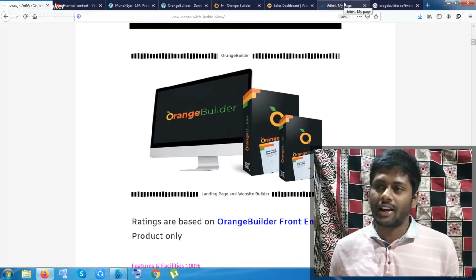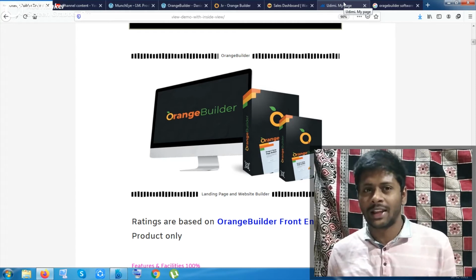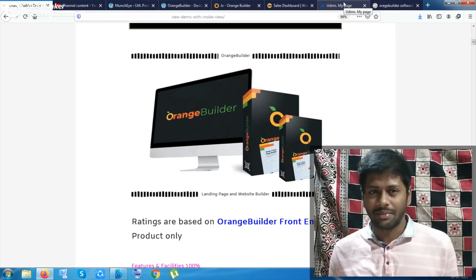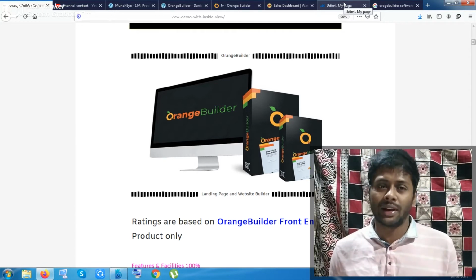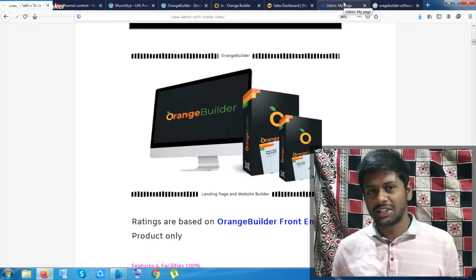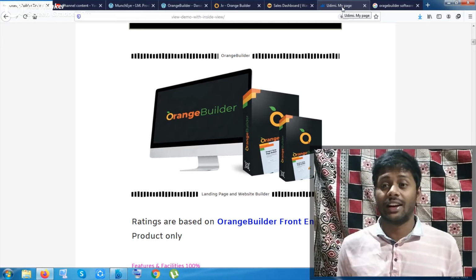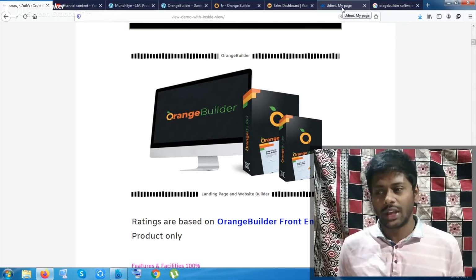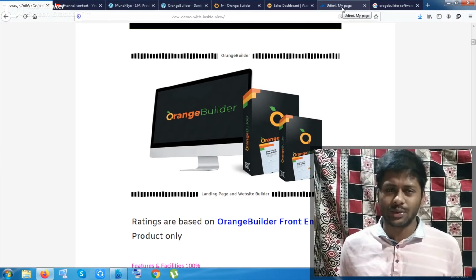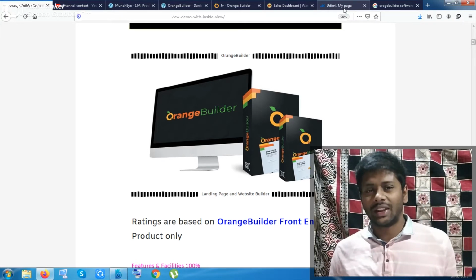So you can see I have also created a page for Orange Builder. Those people who are top affiliates run their ads to their email IDs. I make so many grammatical mistakes. They have a 20,000-plus email list or something like that, and they also try to run ads and get tier 1 or top-country clicks, like clicks from the UK and USA, and they get thousands of clicks, maybe 10,000, whatever.